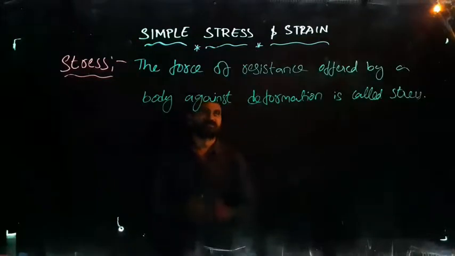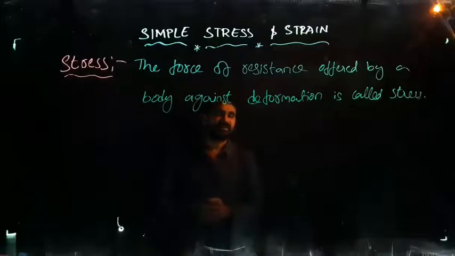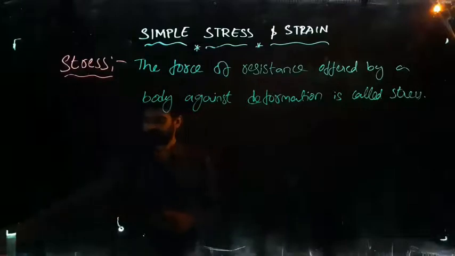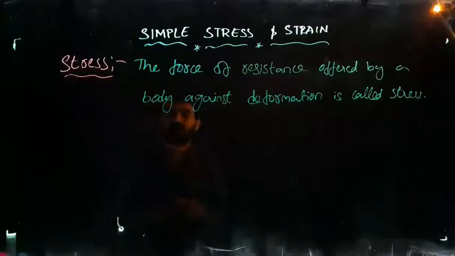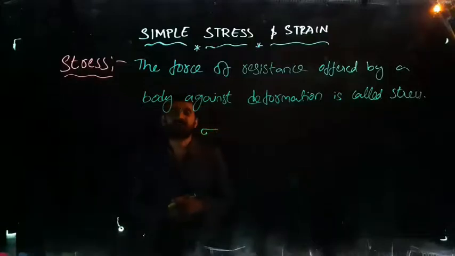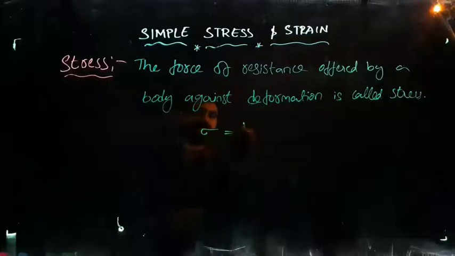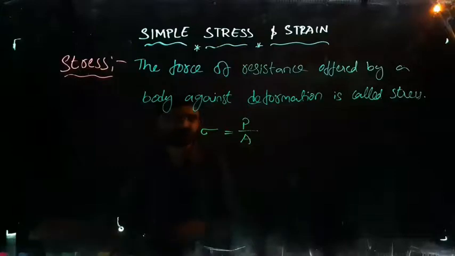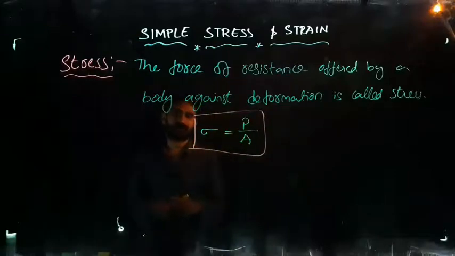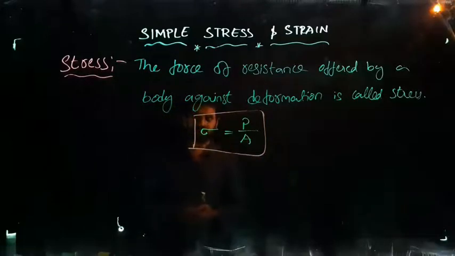The force of resistance offered by a body against deformation is called stress. So this is the exact definition of stress. Generally these stresses are indicated with sigma. Stress is always indicated with sigma, where stress is nothing but, in the numerical value, load by area. Therefore stress is nothing but load by area. You can write these definitions also, but the actual definition of stress is this: the force of resistance offered by a body against deformation is called stress, denoted with sigma. Sigma is nothing but load by area.